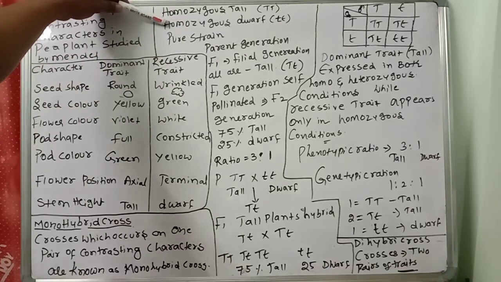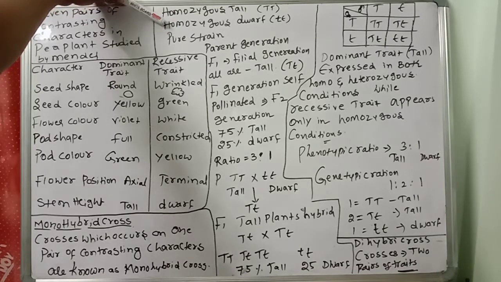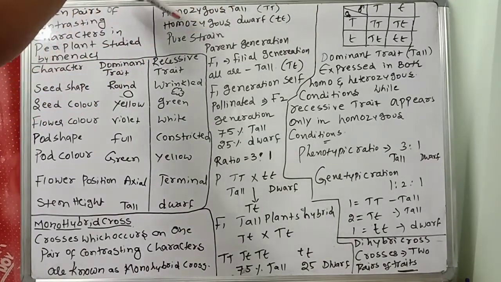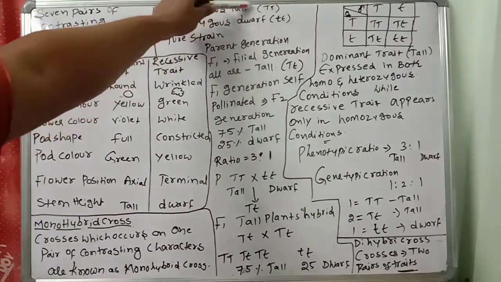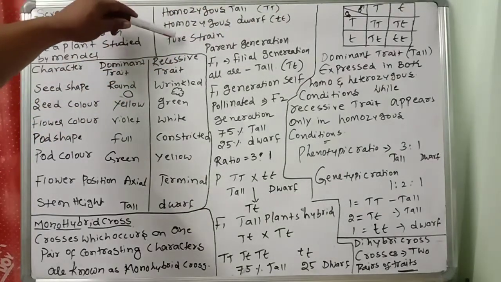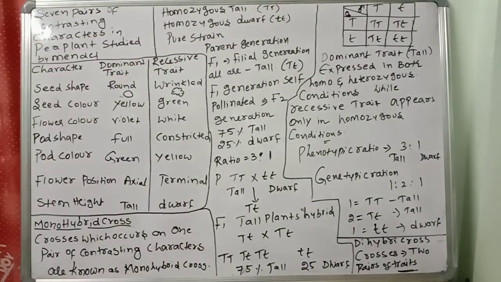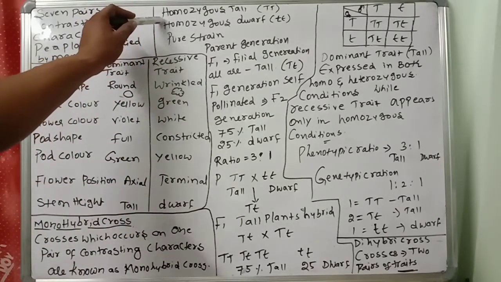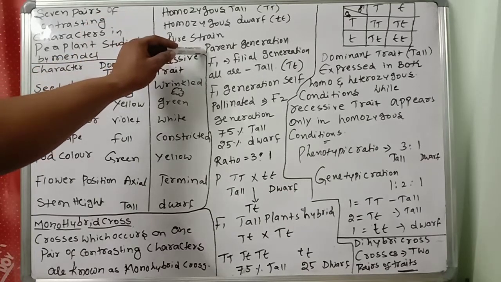One is a short plant with an average height of 1 foot, the other 6 feet. So Mendel called these plants homozygous tall, capital T, and homozygous dwarf, small t. These are all called pure strains. These plants represent the parent generation.